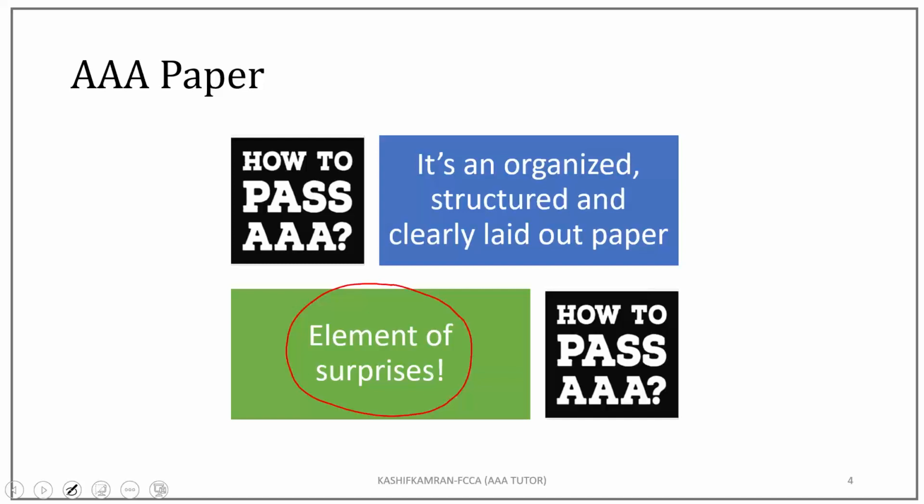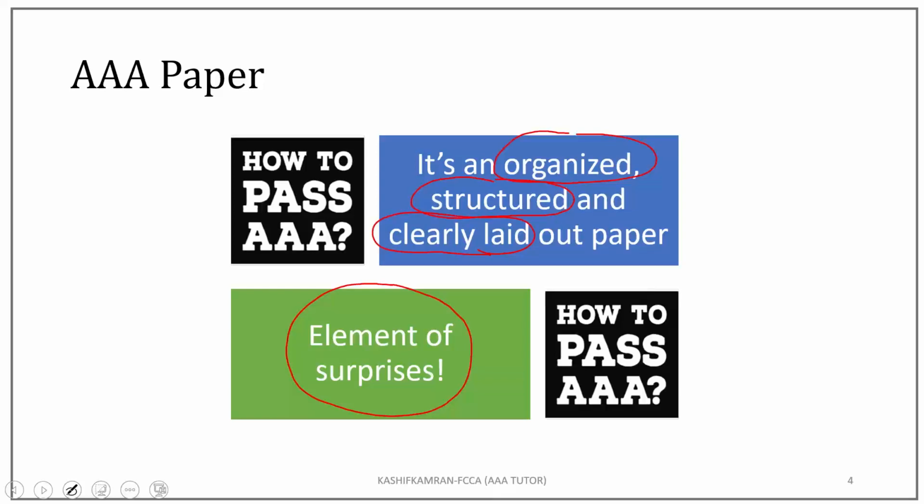That's very natural because your examiner believes that you have gone over 100% of the syllabus when you enter the exam hall. Even though the paper is organized, structured, and clearly laid out, no doubt about that.